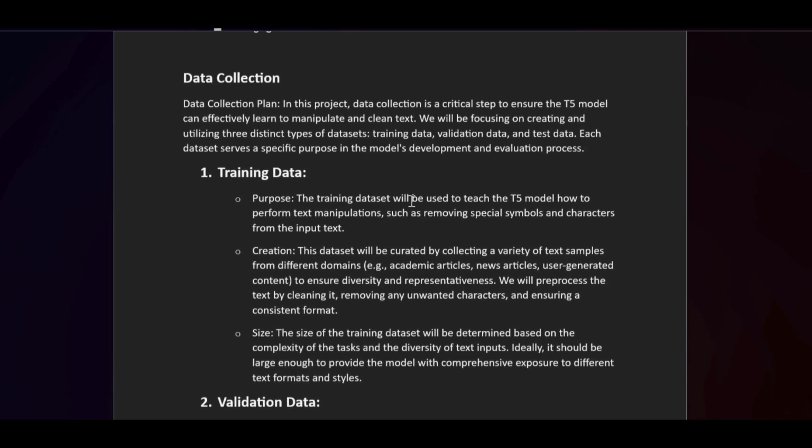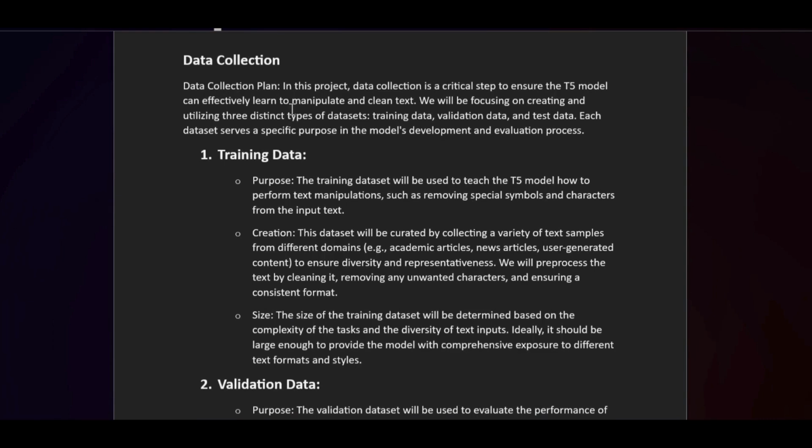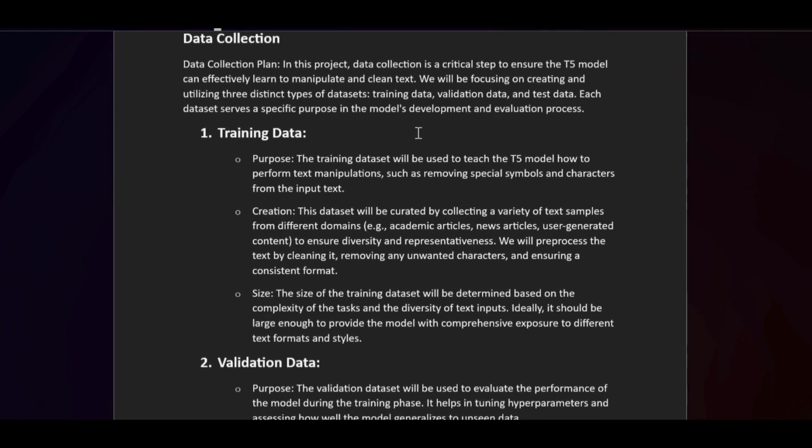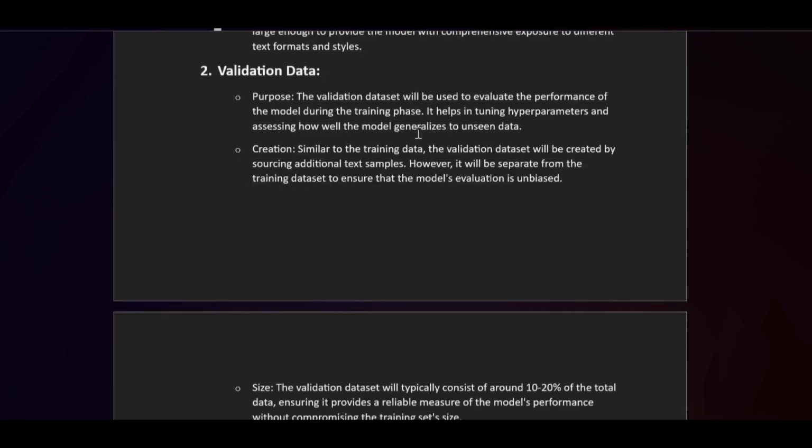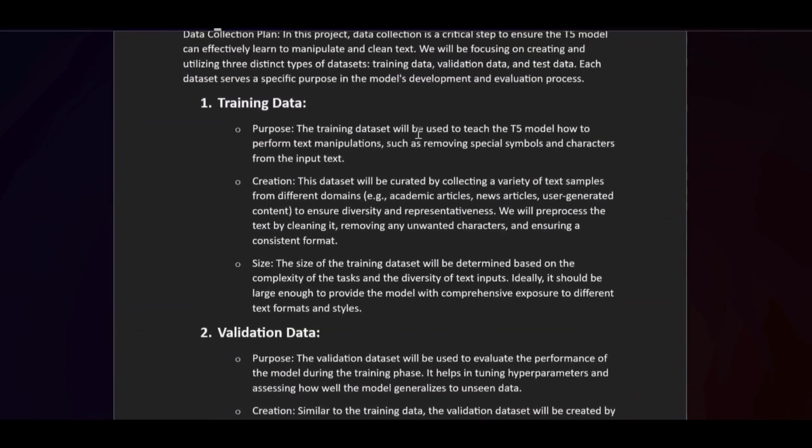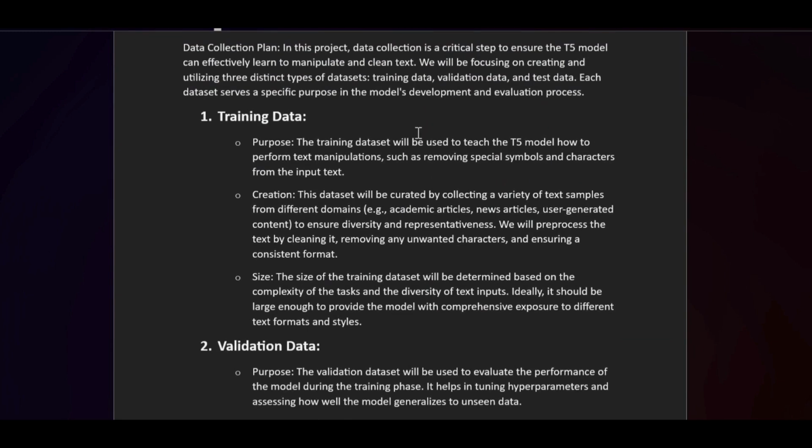Now, a huge part of this was the data collection for training, or I would say fine-tuning, our T5 model. Data collection was a bit difficult, but we managed to do it with the help of GPT. So we have three kinds of data: training data, validation data, and test data. The model was trained on the training data, which contained around 1000 or 1100 samples.